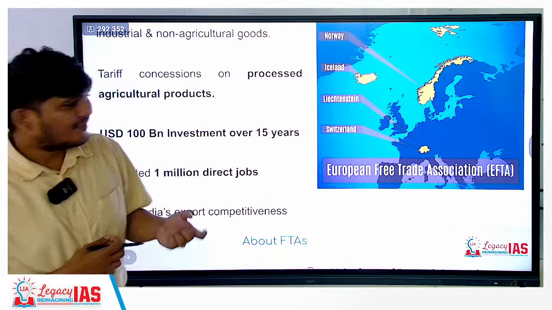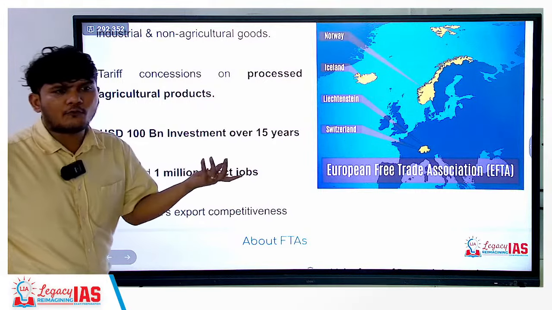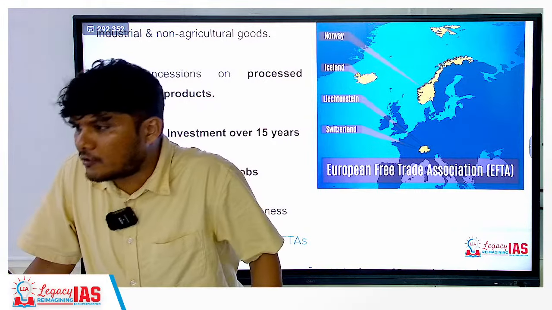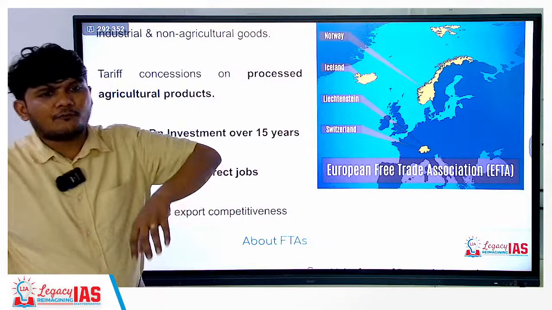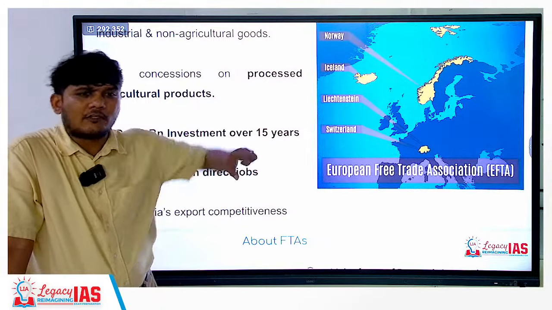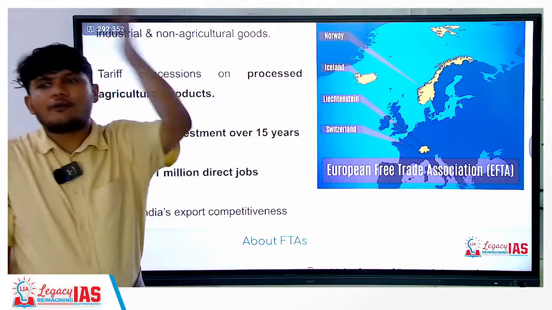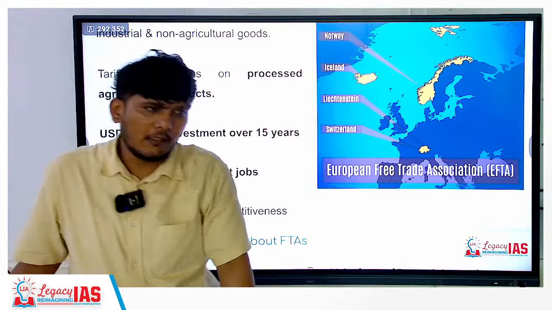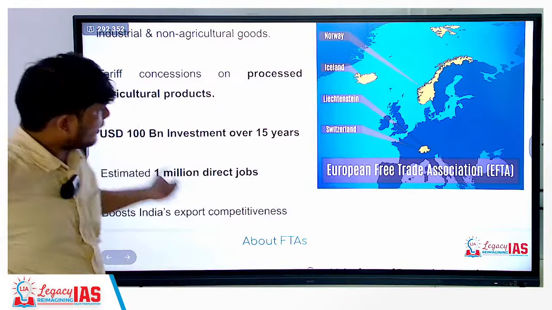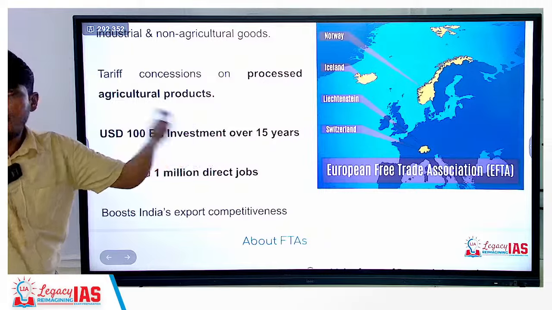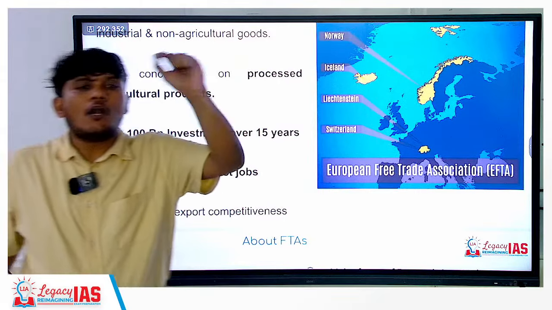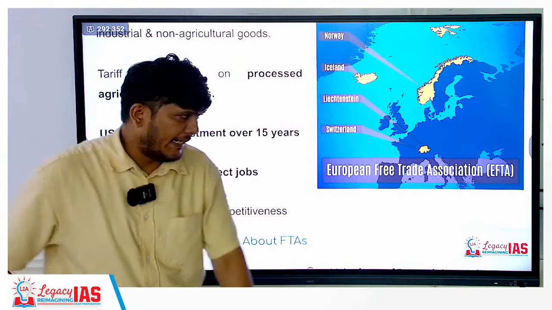Since it's 15 years, even if you take 4-5% inflation, it will be present-day 40 billion or something, which will amount over a period of time to $100 billion. So it is a staggered investment. It is going to come over a long-term period to India.